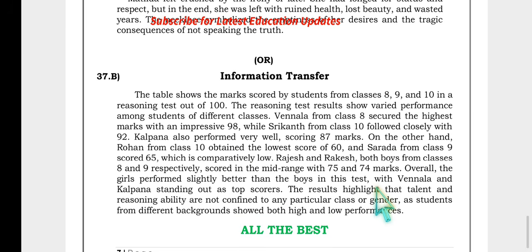So marks secured by students of different classes in a reasoning test for 100 marks. So serial number, name, class, marks, and gender. So the given table represents, describes, illustrates, shows, like this, right? The marks scored by the students from classes 8, 9 and 10 in a reasoning test out of 100. In this way, you can develop.